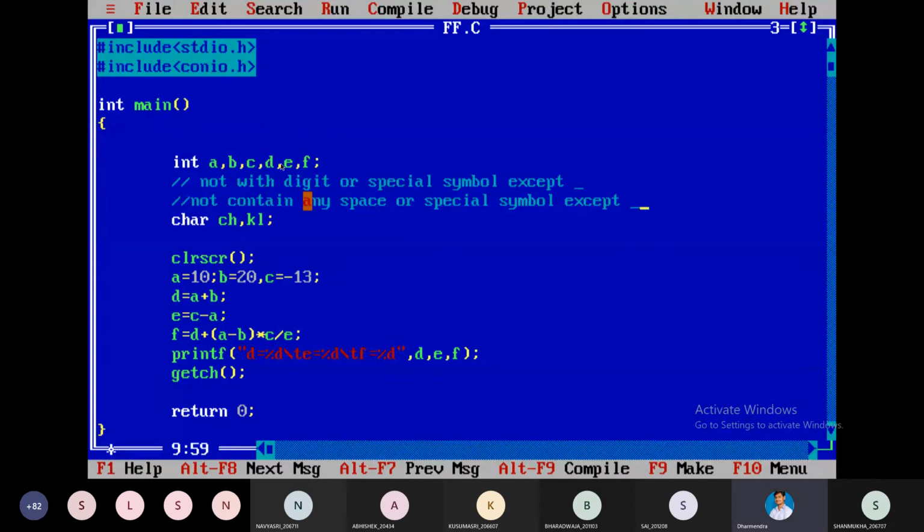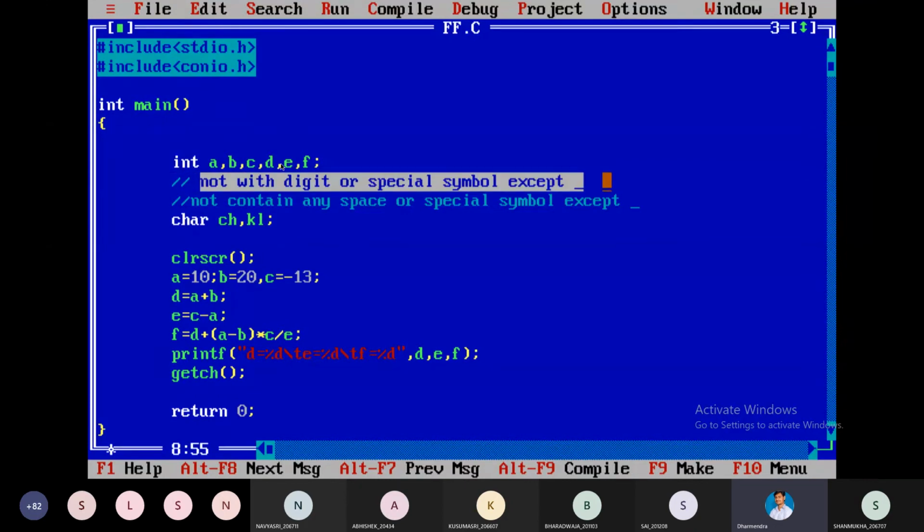Means this is the starting of the variable: it should not start with any digit or special symbol except underscore, and not contain any space or special symbol except underscore.